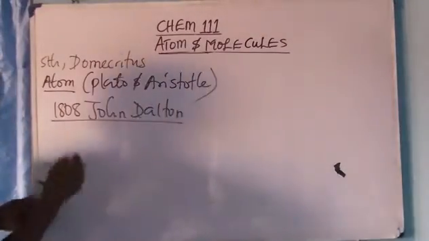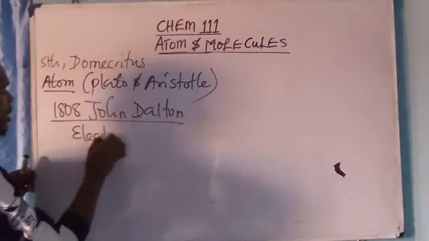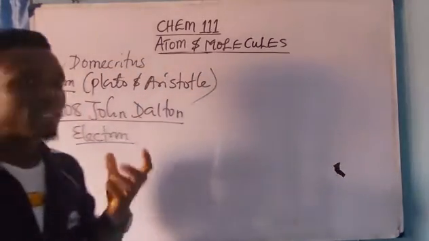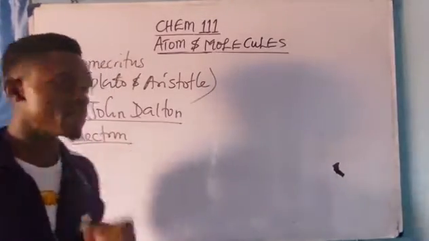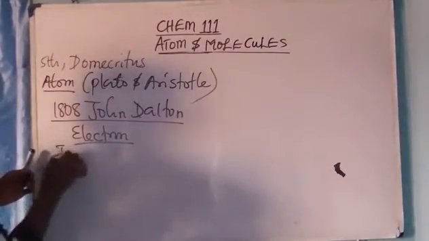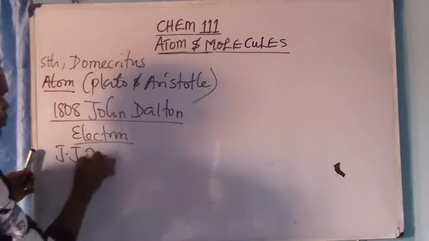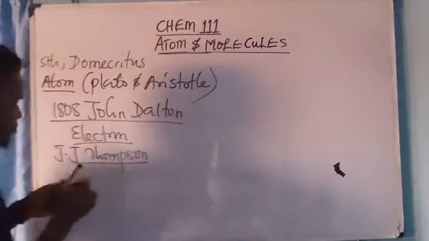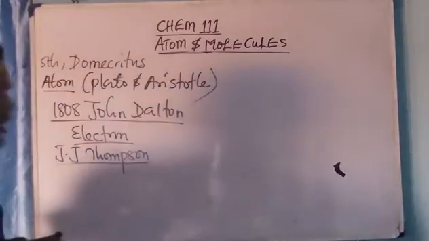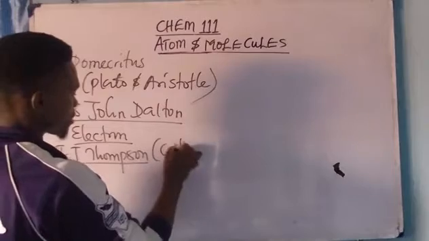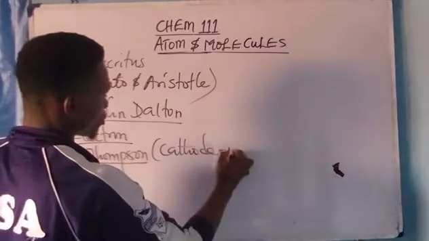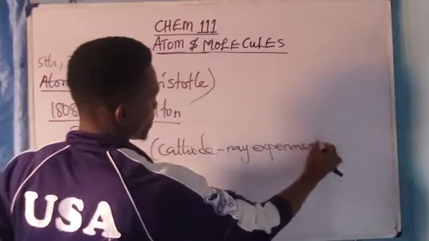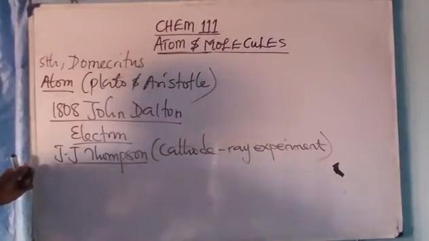It is a basic unit of matter. Now, the electron is a negatively charged particle, and it determines the chemical properties of an element. Now, J.J. Thomson was the first to discover the electron. J.J. Thomson was the first to discover the electron through cathode ray experiments.